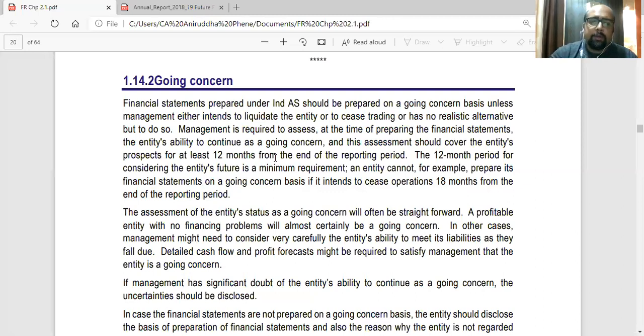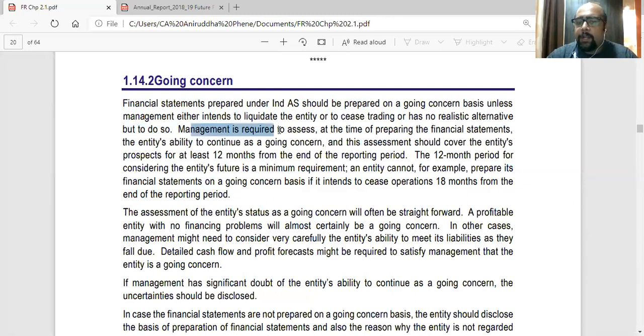Okay, so let's see what they are saying. Financial statements prepared under Ind AS should be prepared on a going concern basis unless management either intends to liquidate the entity or to cease trading or has no realistic alternative but to do so. So all the financial statements prepared under Ind AS will always be prepared on going concern basis unless the management wants to shut operations or stop operations, or they are going to cease the business, or they don't have any option but to do so. Maybe the government has changed the rules.